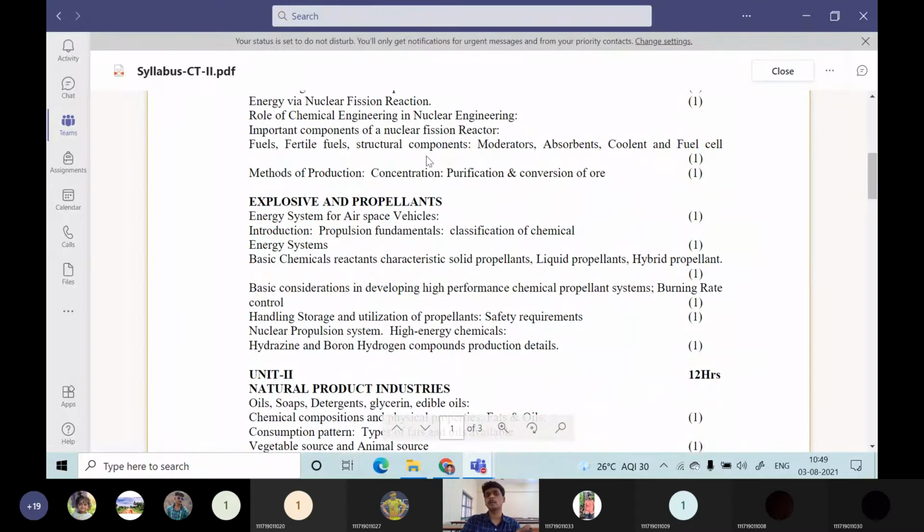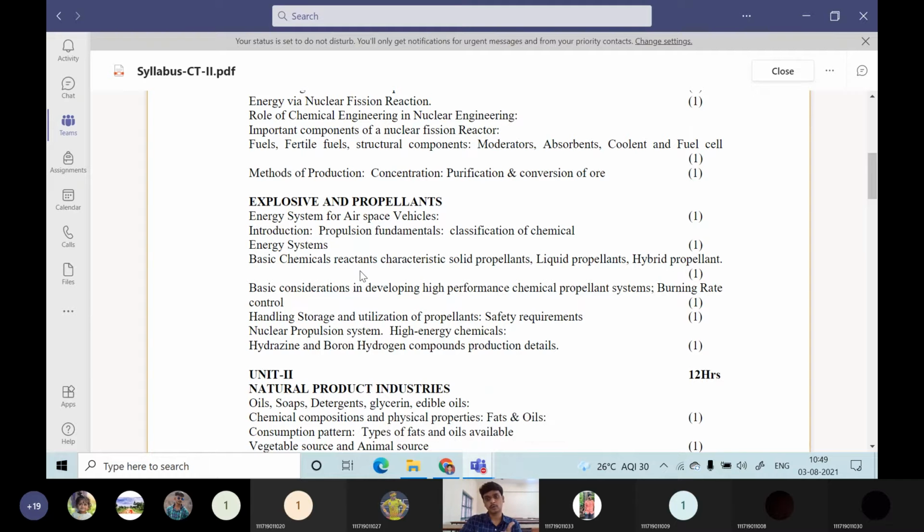Until here you have learned the importance of nuclear energy, the role of the chemical engineer in nuclear energy, what type of reactions will be involved, what type of components will be involved in nuclear energy generation, and what methods there are for the production of nuclear energy. We will be discussing this in part 1. After discussion of part 1, part B will be explosives and propellants.